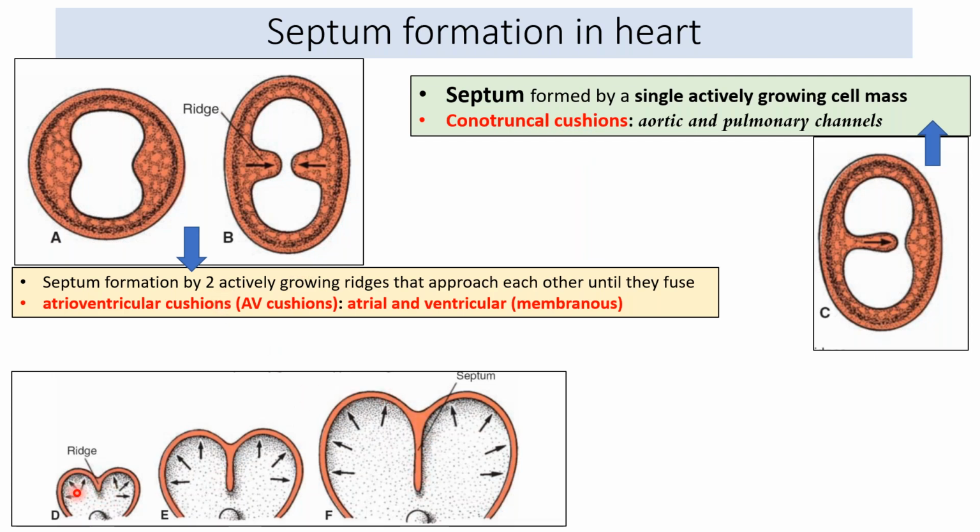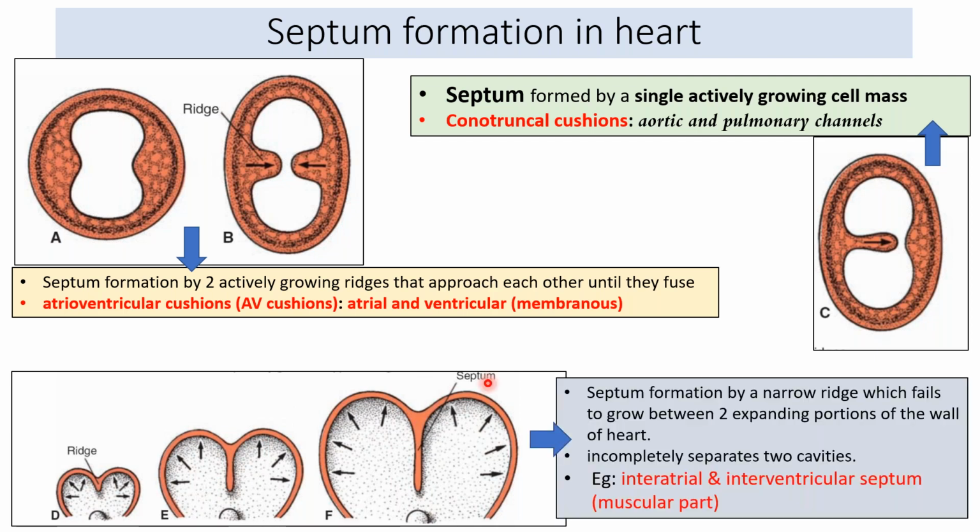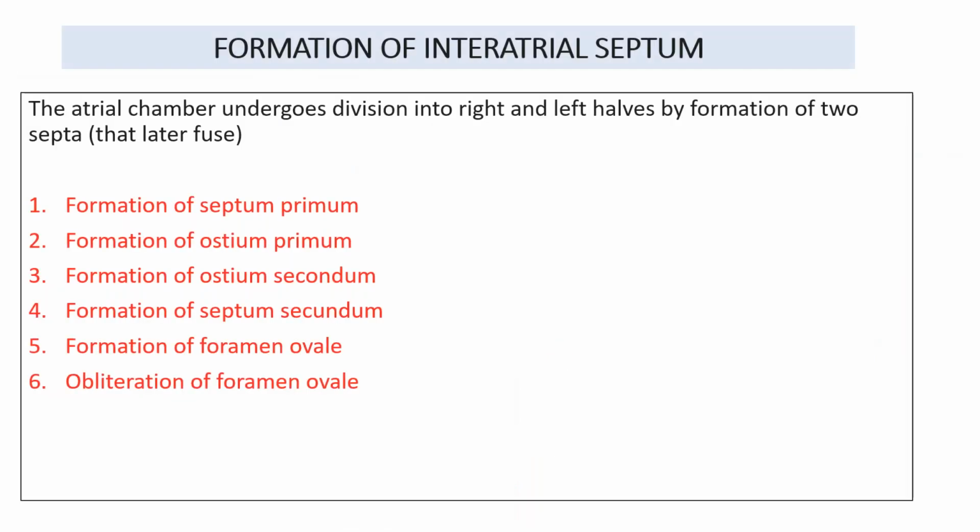This is the third way by which the septum can be formed. In this, there are actively growing areas of the expanding tubes of the heart, but in the central part, you can see it is not growing. So the part which is not growing will appear like a crest or a ridge. This will create a septum. This happens with the interventricular and interatrial muscular part of the septum. So we have seen three different processes by which septum formation can take place. A combination of all these processes will lead to the formation of the septum in the heart.